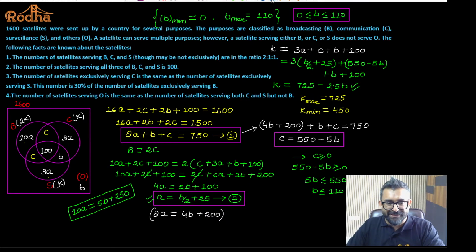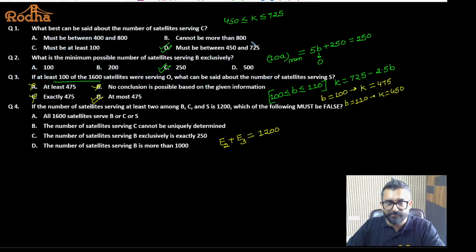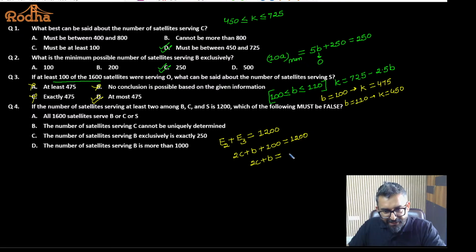Exactly at least 2 plus at least 3. Exactly 2 plus exactly 3 is 2C plus B plus 100. That is at least 2. 2C plus B plus 100 is 1200. Okay. So 2C plus B is equal to 1100. Point taken. 2C plus B is equal to 1100.